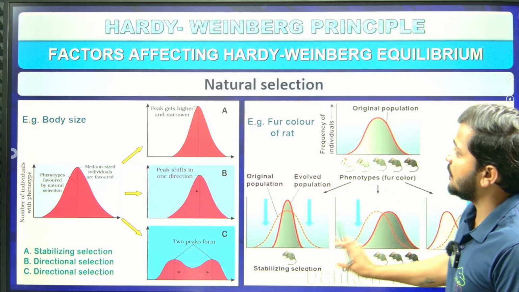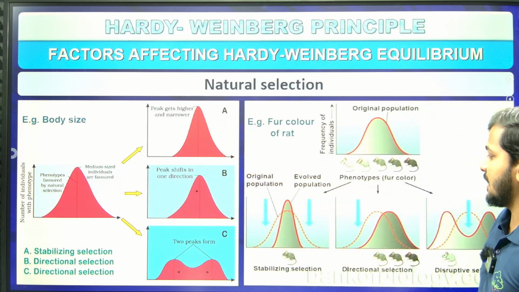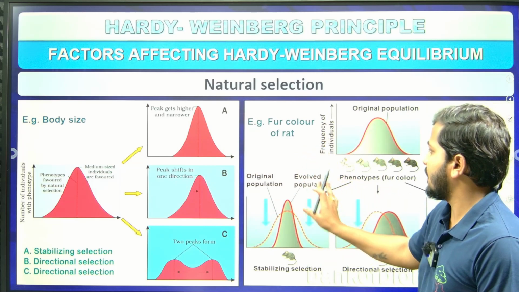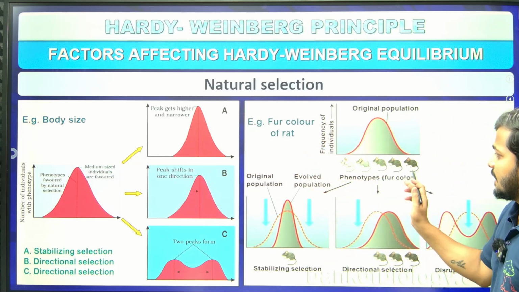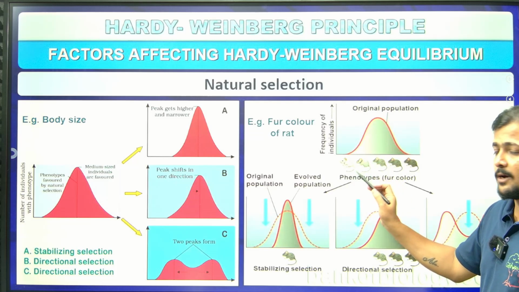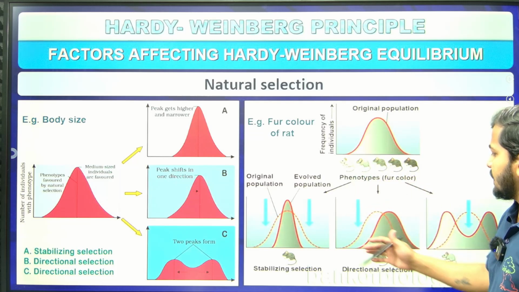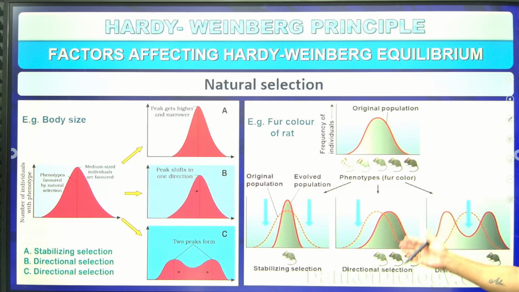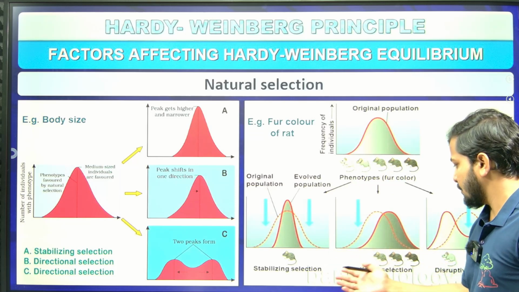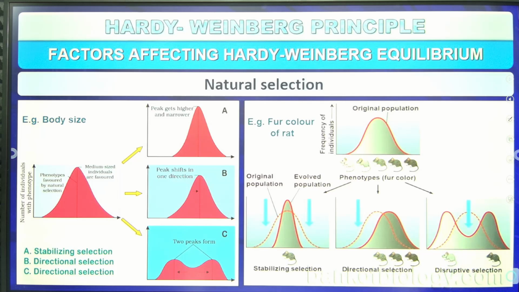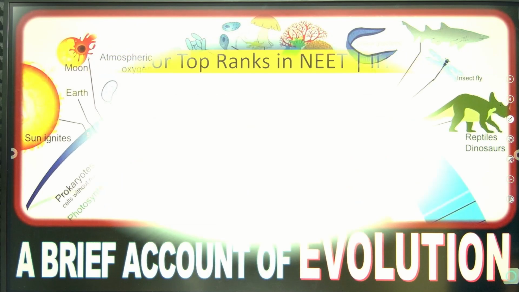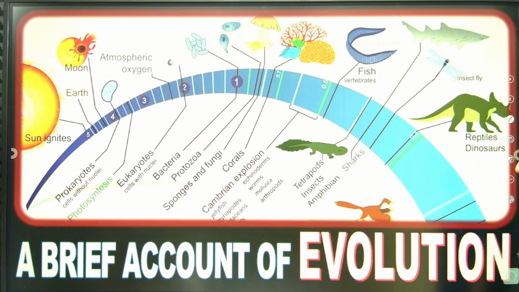So overall, this is the natural selection basis. The fur color of the rat they have mentioned, so on the basis of rat color, like white and black, likewise we can compare the characters and see how stabilizing this one is, how directional this one is, how disruptive it is, right? So that is the matter with respect to the theory of natural selection, right?